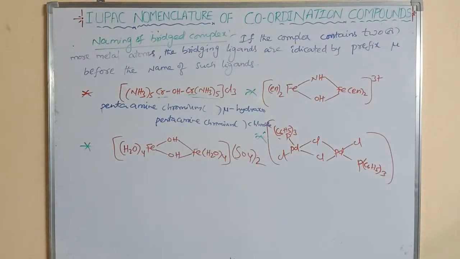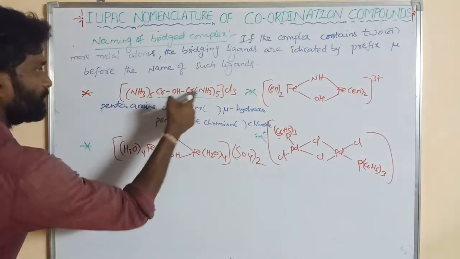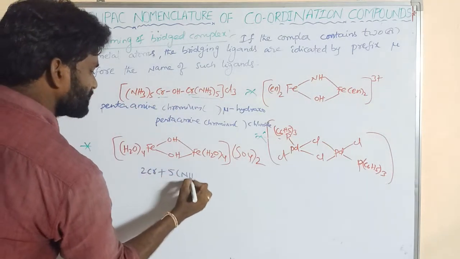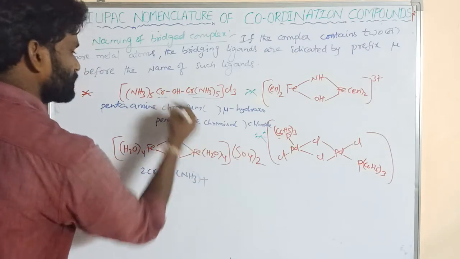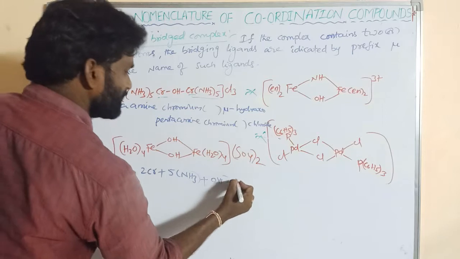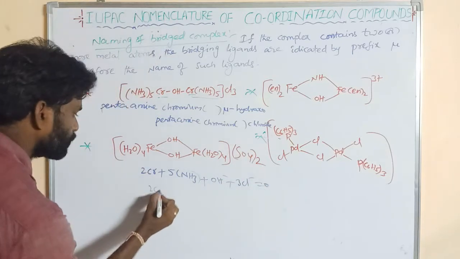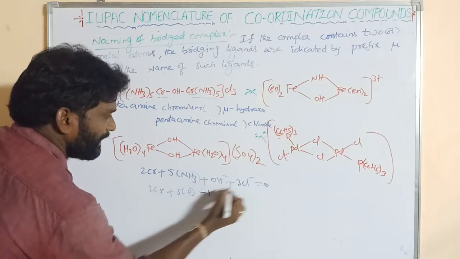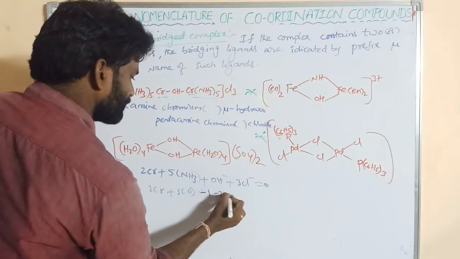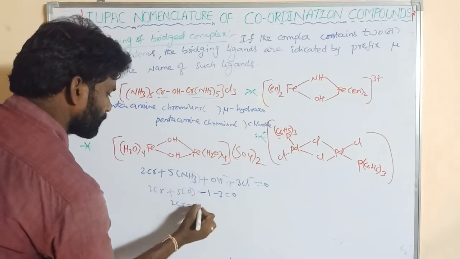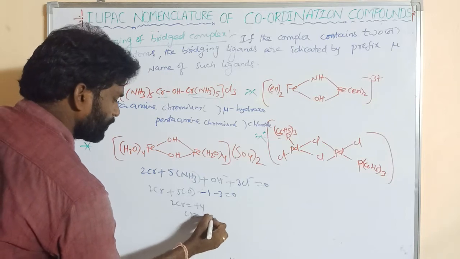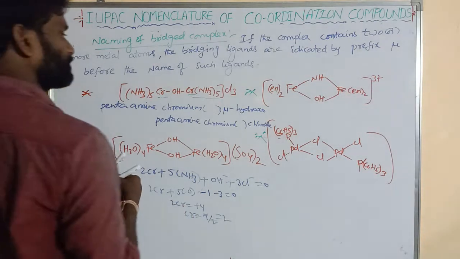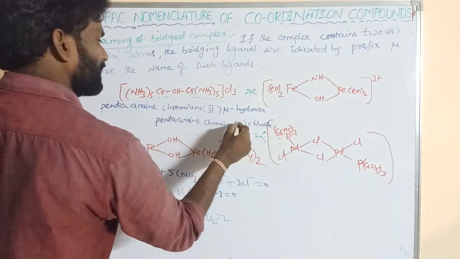So how do we calculate the oxidation state? How many chromiums? Two chromium metals. How many NH3s? Five NH3 ligands on each, and one OH minus. And how many chlorides? 3 Cl minus, and the total is equal to 0. So 2 Cr plus 5 NH3, which is neutral, 0, plus OH minus, which is 1 minus, plus 3 chloride, so minus 4 in total. So 2 chromium is equal to plus 4, so chromium is plus 4 by 2. What is the oxidation state of each chromium? Plus 2.